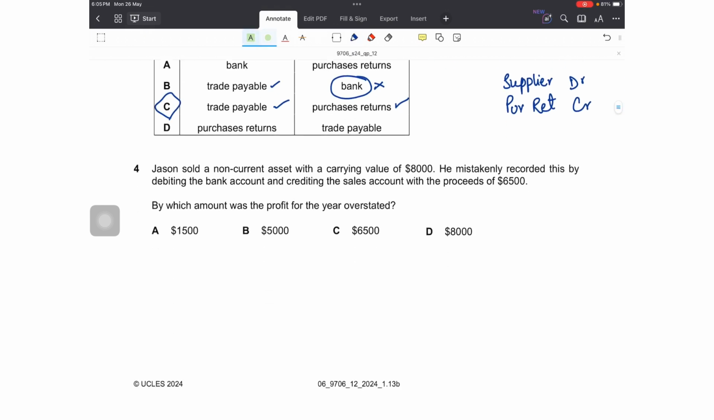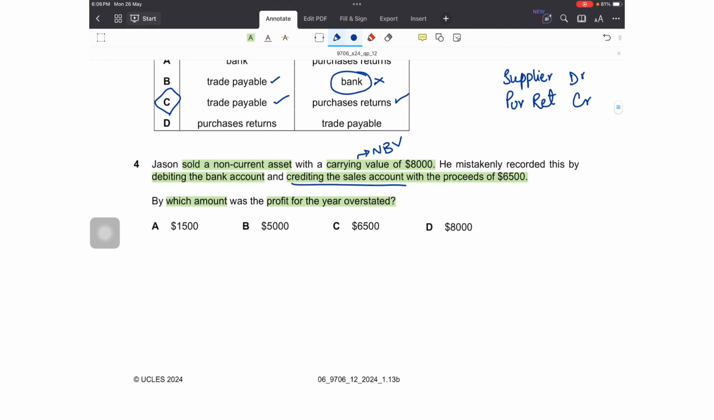Number 4, Jason sold a non-current asset with a carrying value of 8,000. What is carrying value? Carrying value is the net book value. So that at the time of sale, the net book value of the non-current asset was 8,000. What did he do? He mistakenly recorded this by debiting the bank account and crediting the sales account with the proceeds of 6,500. Okay, so he should have debited bank. He is correctly debiting bank, but instead of crediting the disposal account, he incorrectly credited the sales account with the sales proceeds of 6,500. By which amount? The question is, by which amount was the profit for the year overstated?